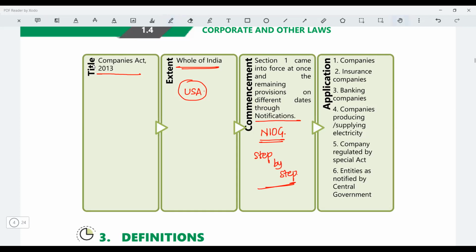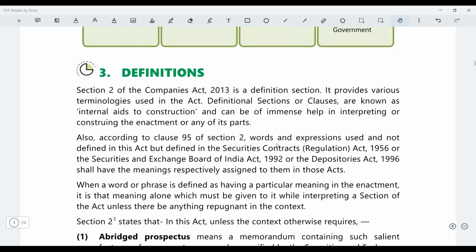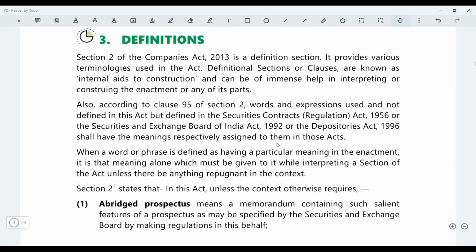Application: this is already said, it is applicable to all companies. It is also applicable to special companies as long as their special act does not contradict the current Companies Act. This is clear. Then the second most important section: section 2 is the most important section of any law.